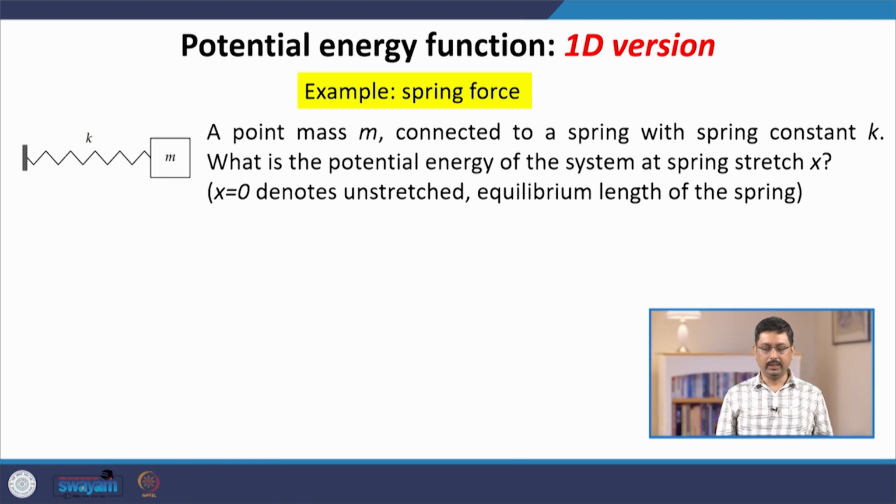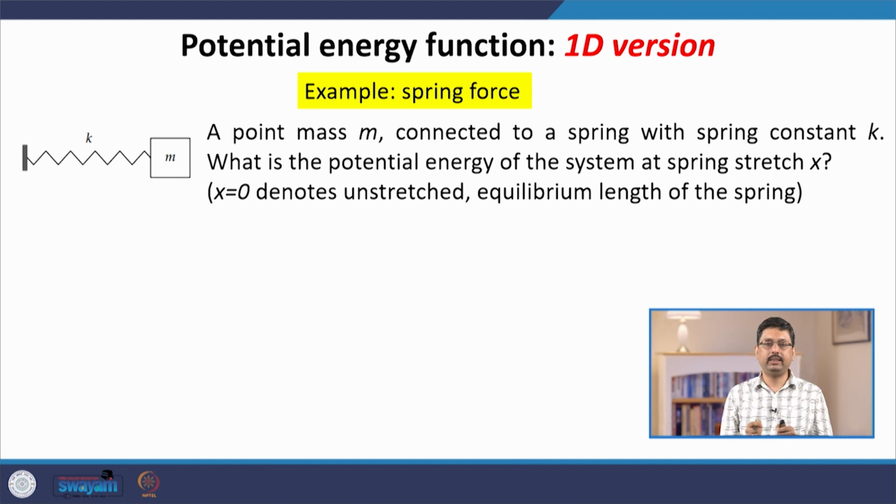So, this time we are taking a spring. A point mass small m is connected to a spring with spring constant k. What is the potential energy of the system at this stretch of the spring, where the stretch is x? So, x equal to 0 denotes the unstretched spring.